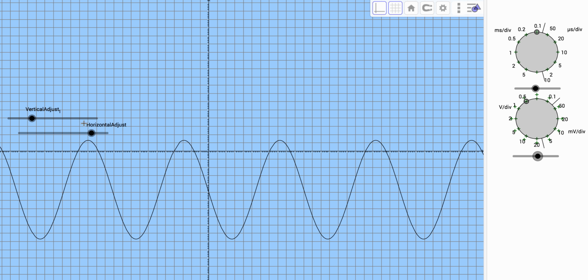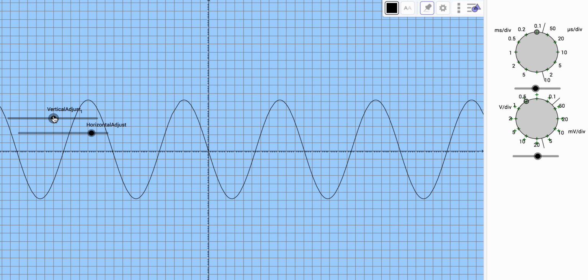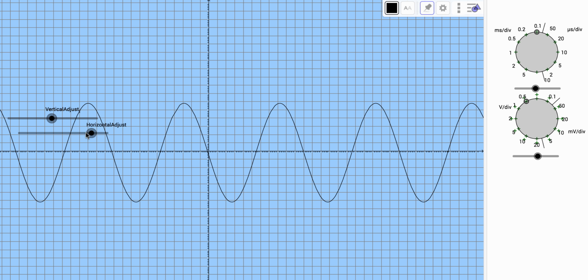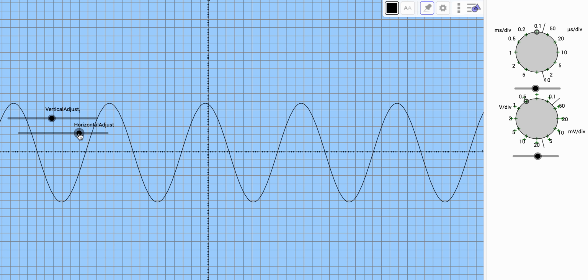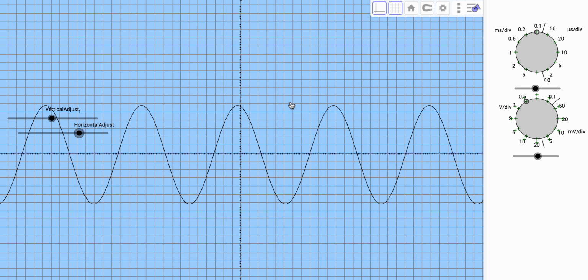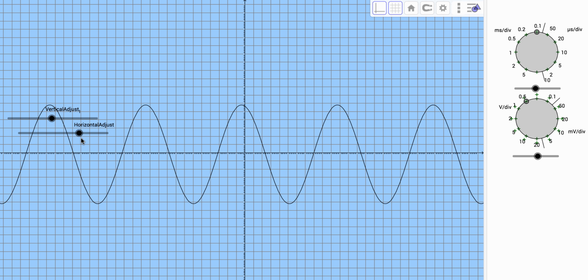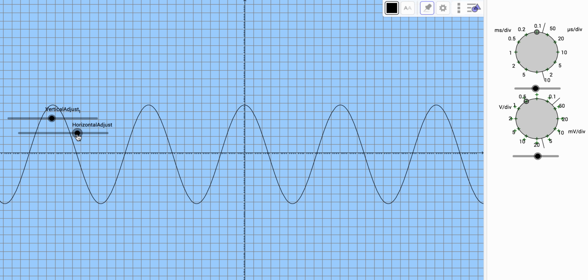And then I need to move it around, so let's move it vertically. Then let's move it horizontally. And you can even grab this background here and center it like that. But anyways, I'm going to move this signal so it's right in the center. And then I'm going to move the vertical so it's right on that line, just right there. Perfect. Now let's see if we got it centered.